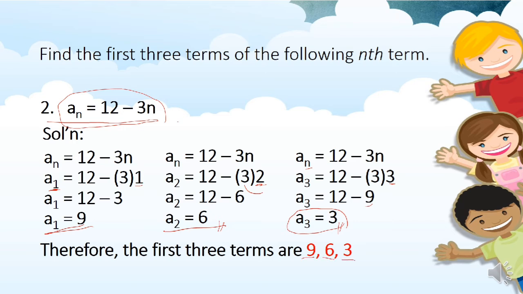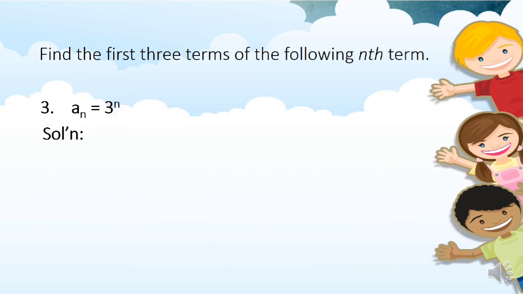Okay, given this nth term here. For the third example, you can pause the video and try to solve the first 3 terms of this given nth term. So let's solve for the first term. Still, we have to substitute 1. Since it is the first term, the value of n is 1. So that's a sub 1 equals 3 raised to n, which is 1. So, basically, a sub 1 or the first term is 3.